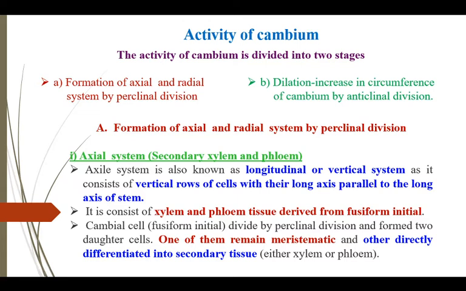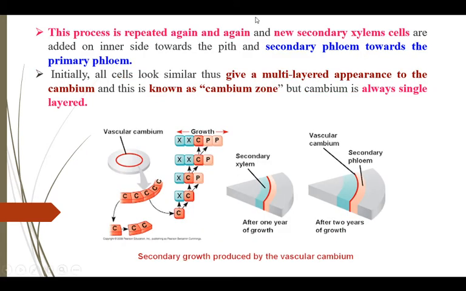Axial system consists of secondary xylem and phloem, and it is formed by fusiform cells. Fusiform cells divide periclinally, leading to formation of two daughter cells, and one of them gets differentiated into secondary xylem.